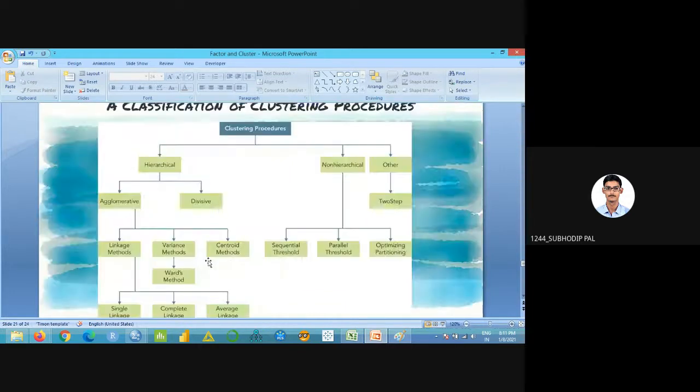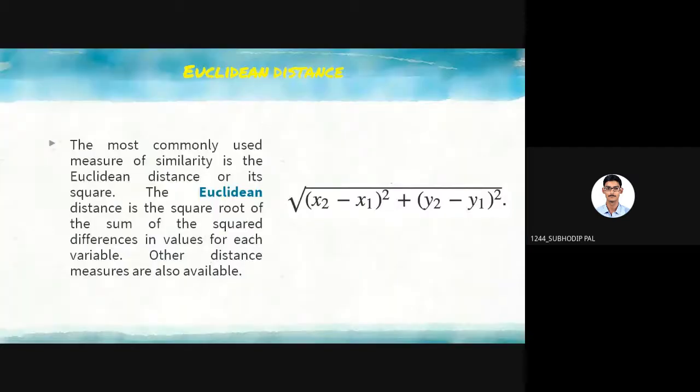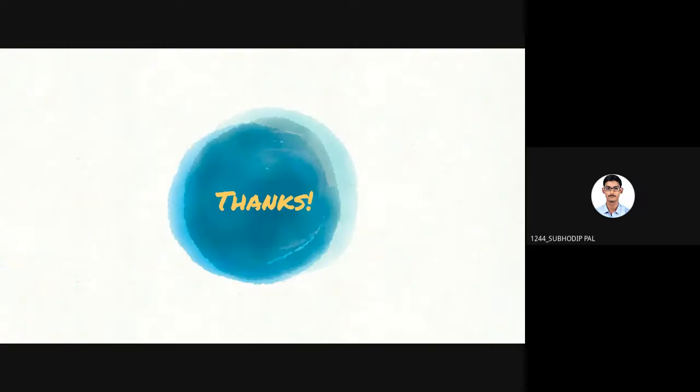The next one, there are several methods of cluster analysis process. One is hierarchical clustering, another one is non-hierarchical, and another one is the other type, which is only one, the two-step clustering method. We generally do it with the hierarchical clustering method.